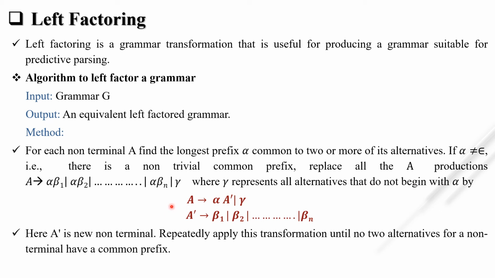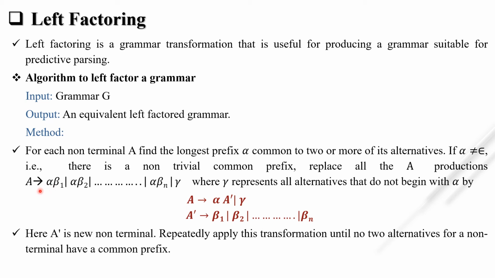The production which does not begin with alpha, that is your gamma. Then A dash tends to beta 1, beta 2 up to beta n. So what is your alpha? Alpha is common to two or more of its alternatives. The prefix which is common in two or more alternatives, that is your alpha.